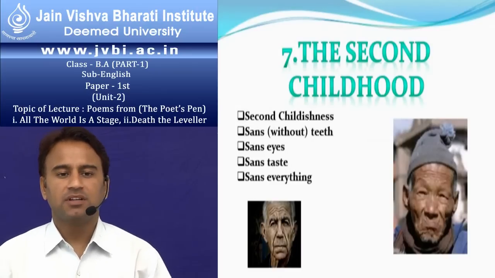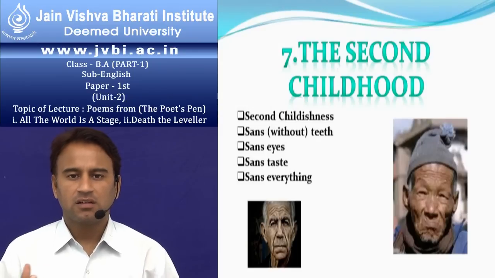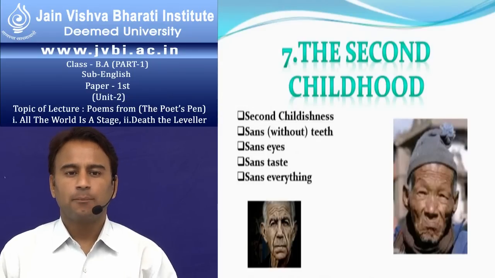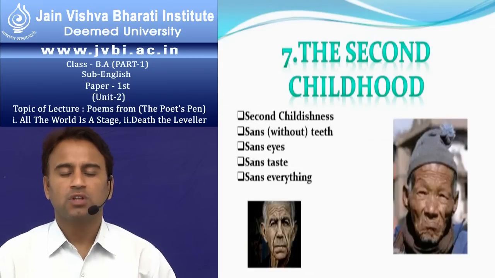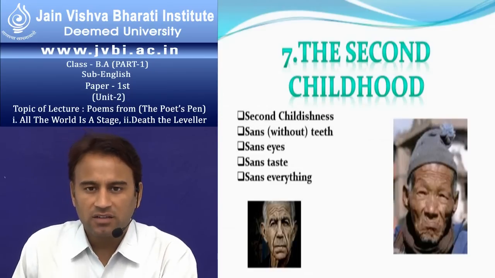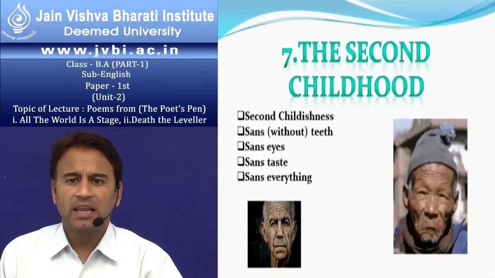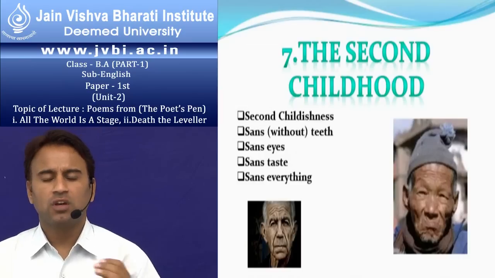Rosalind became Ganymede and her sister Celia became Aliena because they wanted to go to the forest. And we find the melancholy fellow Jacques in this play, who always loved melancholy and always wanted to live alone.